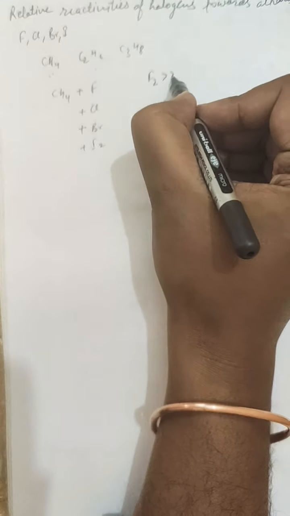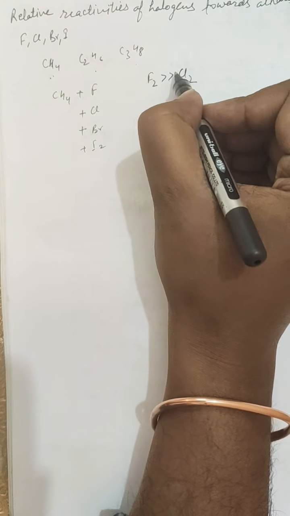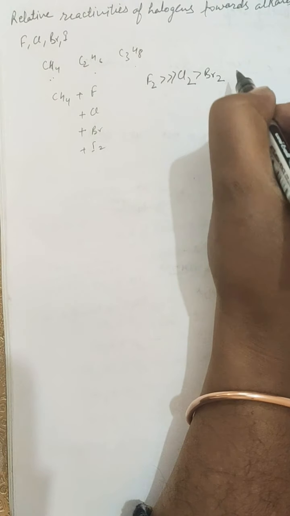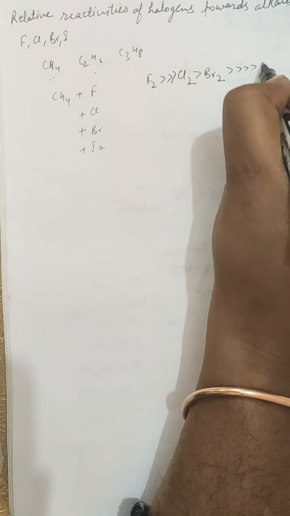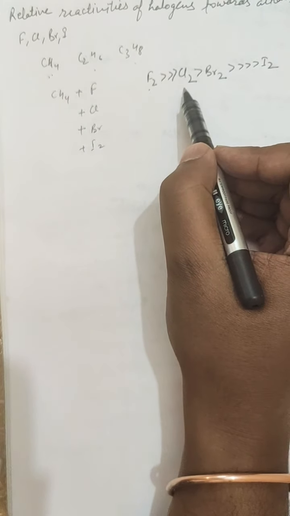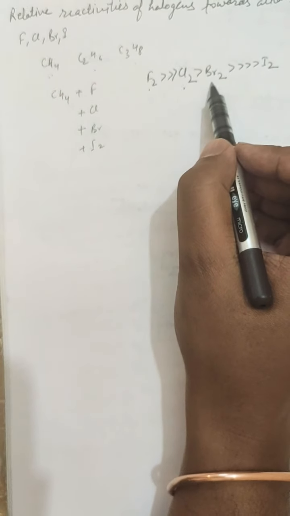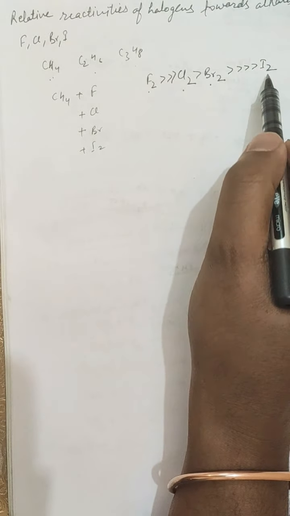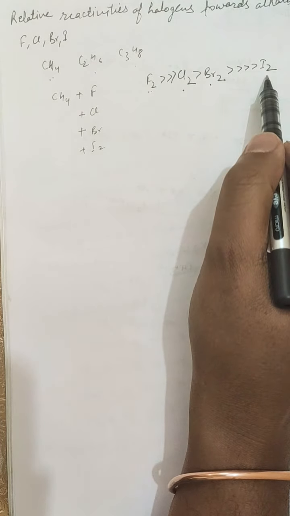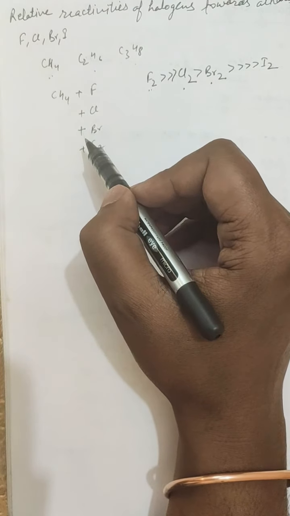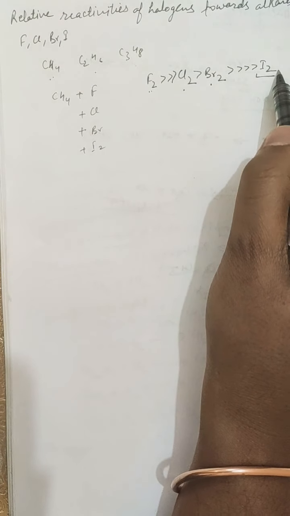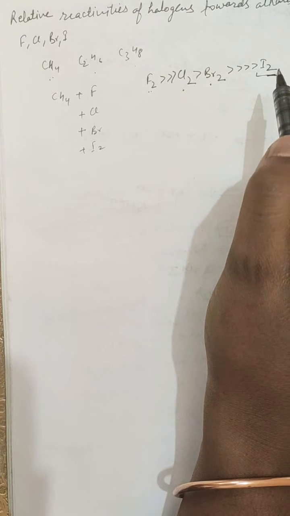so the order is fluorine, chlorine, bromine and iodine. It means fluorine reacts very rapidly as compared to chlorine, which in turn reacts more rapidly than bromine, and bromine is more reactive than iodine, and fluorine is more reactive than iodine for the halogenation of a particular alkane. So in case of iodine, the reaction does not appear to occur, so its rate of reactivity with the particular alkane is very slow.